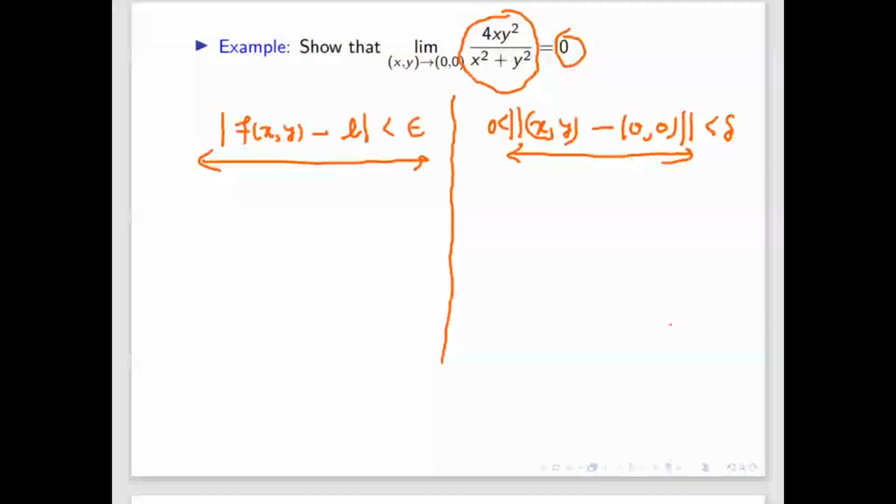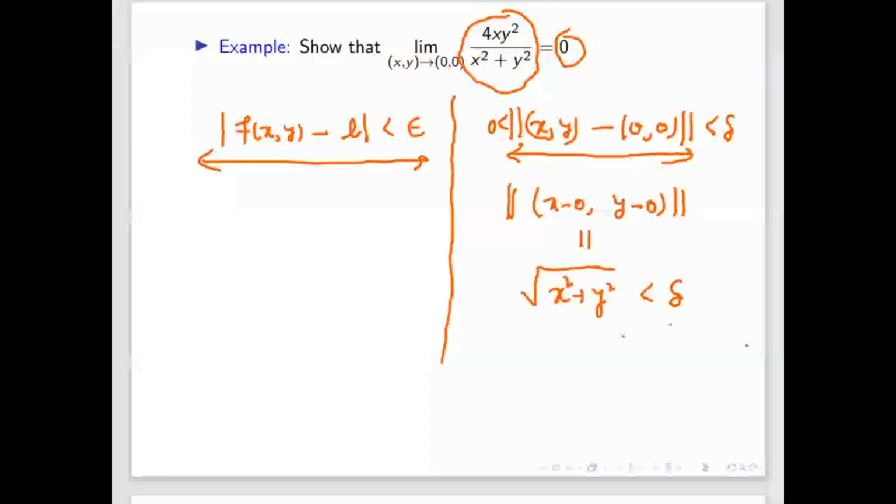The distance between these two points is given by the difference x minus 0 comma y minus 0, this norm, and that norm is nothing but the square root of x square plus y square, which is less than delta. So from here we got that the square root of x square plus y square is less than delta.